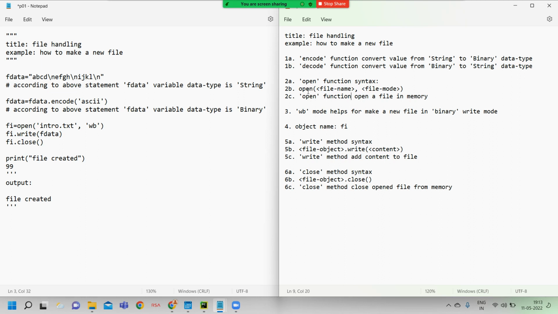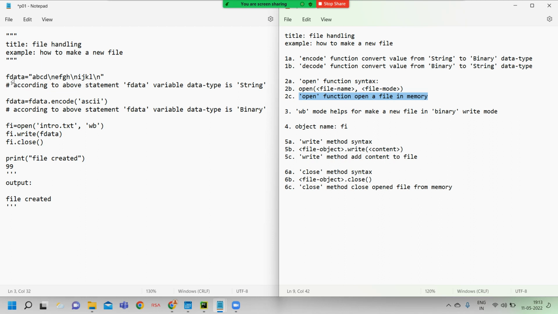Here we have mentioned the open function syntax. Syntax is nothing but the formula according to the computer; in maths we call it a formula, in computers we call it syntax. What is the syntax of the open function? First we mention open, next the file name, next the file mode. This open function opens a file in memory.